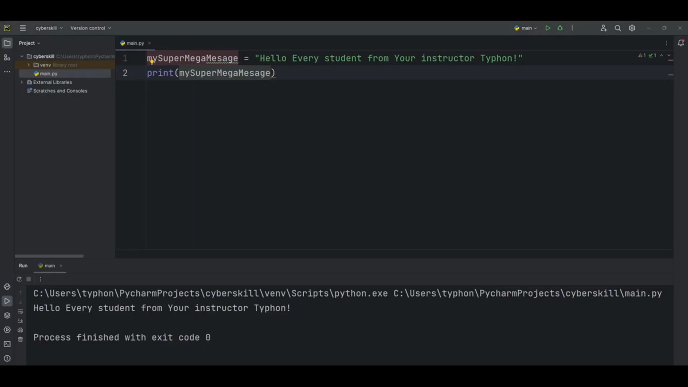We also need to know more about variables. Variables are often described as boxes that you can store values in. For example, let's make a variable, and we have the value.